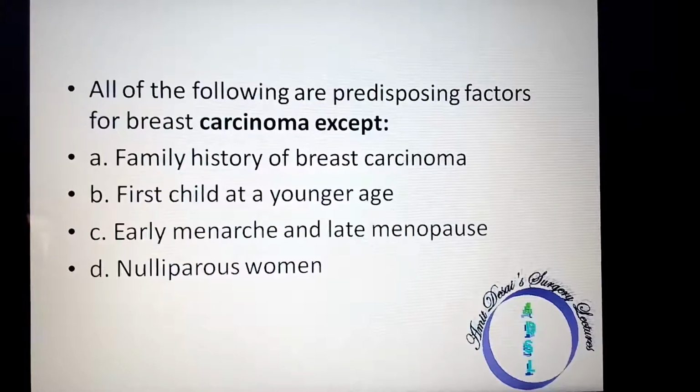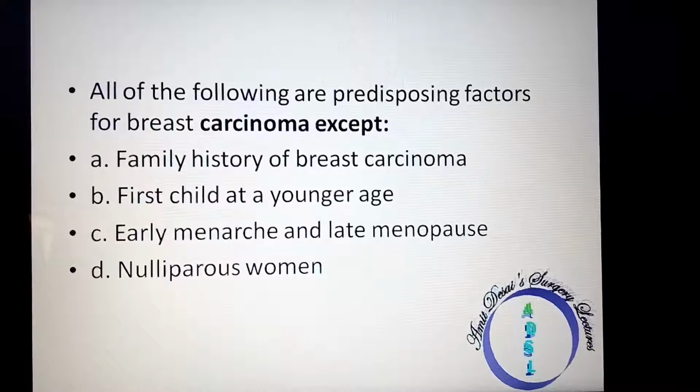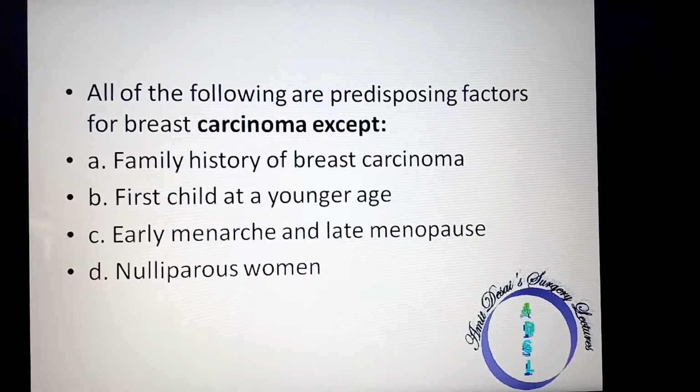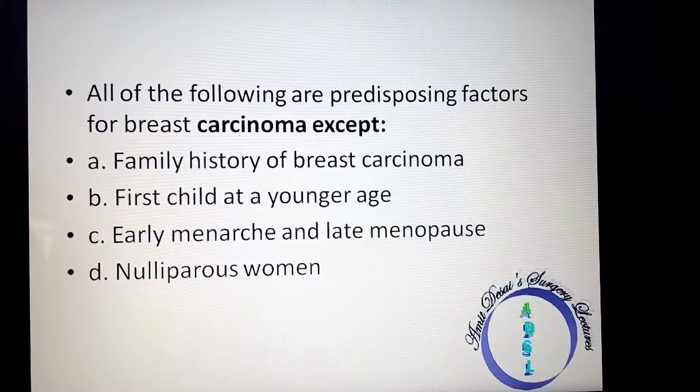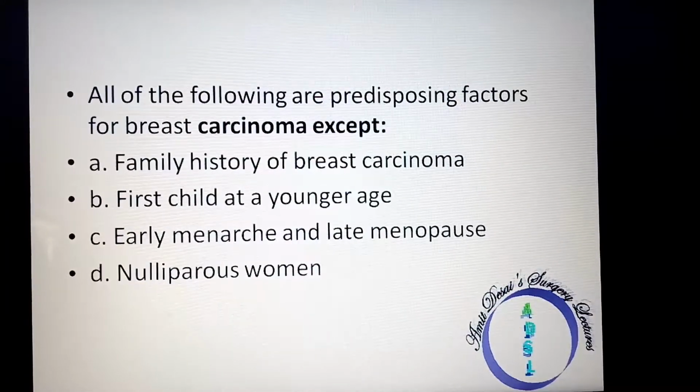All of the following are predisposing factors for breast cancer except A. Family history of breast cancer, B. First child at a younger age, C. Early menarche and late menopause, and D. Nulliparous women. So what do you think is the answer?